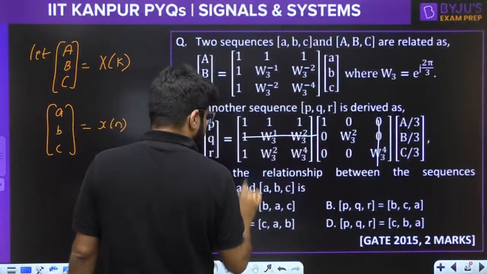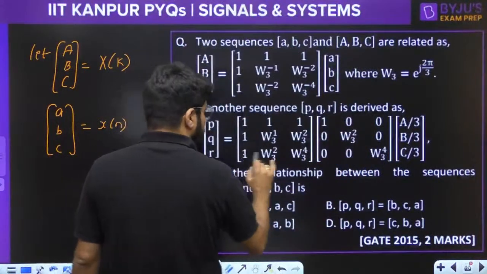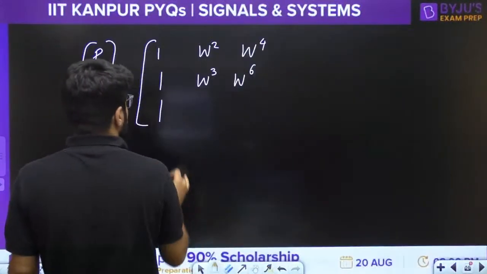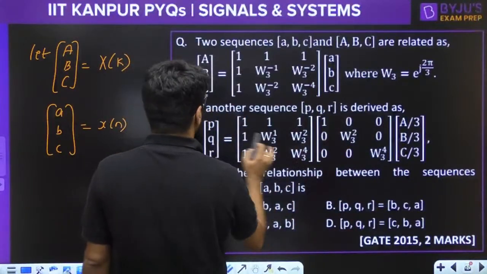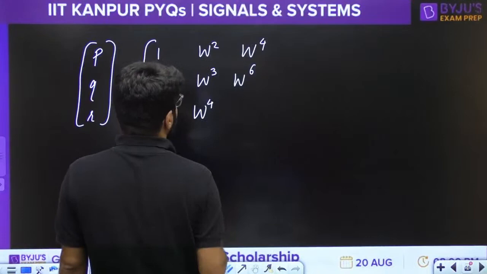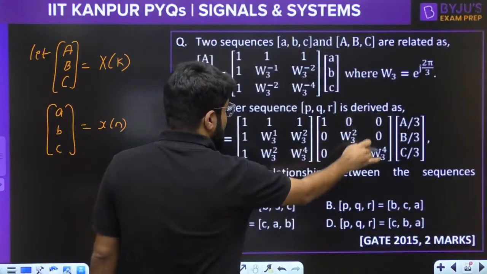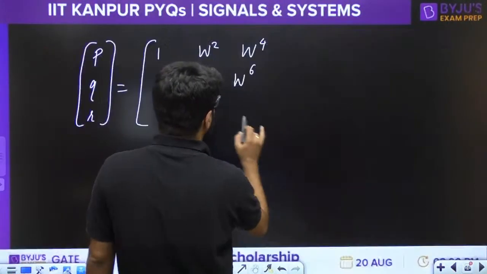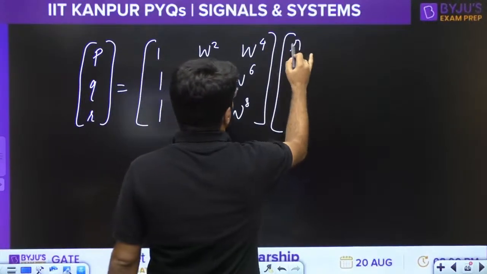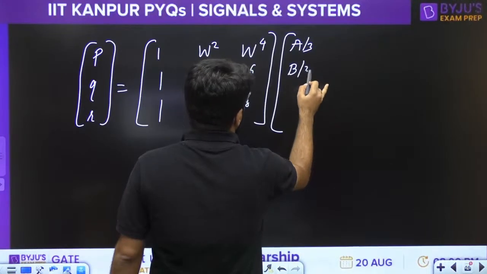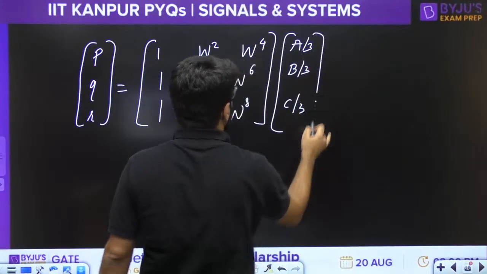Then last row first column, this is equal to 1. Then last row second column, so this is w power 4, w square, w power 4. Then last row last column, so w power 4, w power 8. Multiplied by A by 3, B by 3, C by 3.